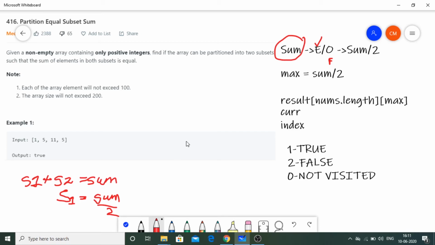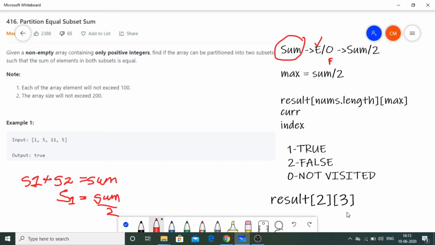So let's hop into this isPartitionable function. In this isPartitionable function, we are going to apply recursion, and whenever we apply recursion, we need to have some base conditions, right? So here the first base condition is if current is greater than max.